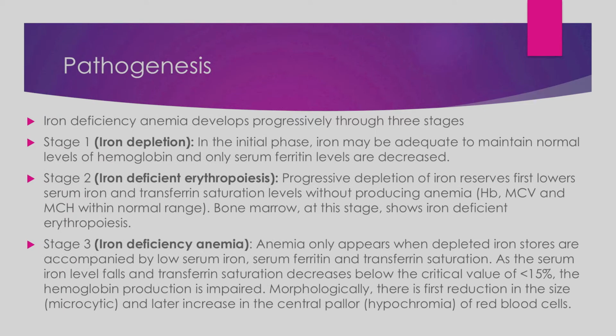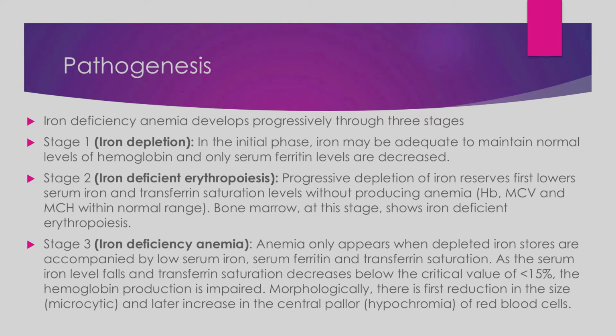Pathogenesis. So the pathogenesis of iron deficiency anemia can be divided into three stages. The stage 1 is iron depletion. In the initial stages, the iron is inadequate to maintain normal levels of hemoglobin in the blood, right? As the serum iron depletes, the serum ferritin, which is a storage iron, is released. The iron from the serum ferritin is released into the blood so that the normal serum iron levels are maintained, but the serum ferritin levels decrease.